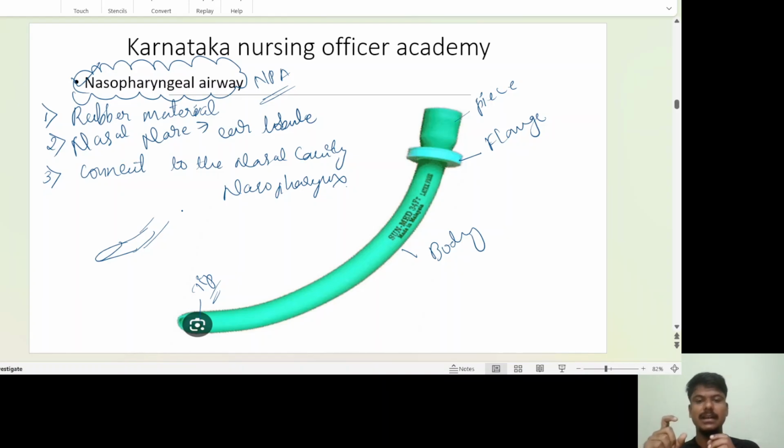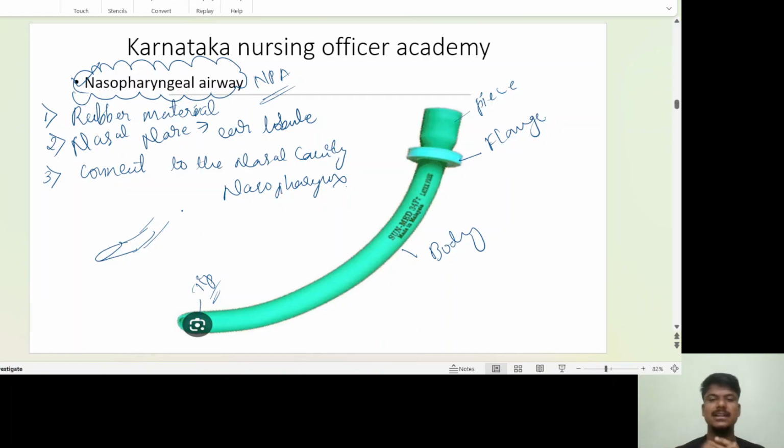We take it in the right dominant hand. The bevel should be facing towards the nasal nare, not towards the nasal septum. If the bevel is facing the nasal septum, it is going to cause nasal septal injury. In case of a DNS, deviated nasal septum, it is very difficult to insert. So to prevent nasal septal injury, the bevel should face the nasal nare. You rotate and insert in a corkscrew manner and advance.